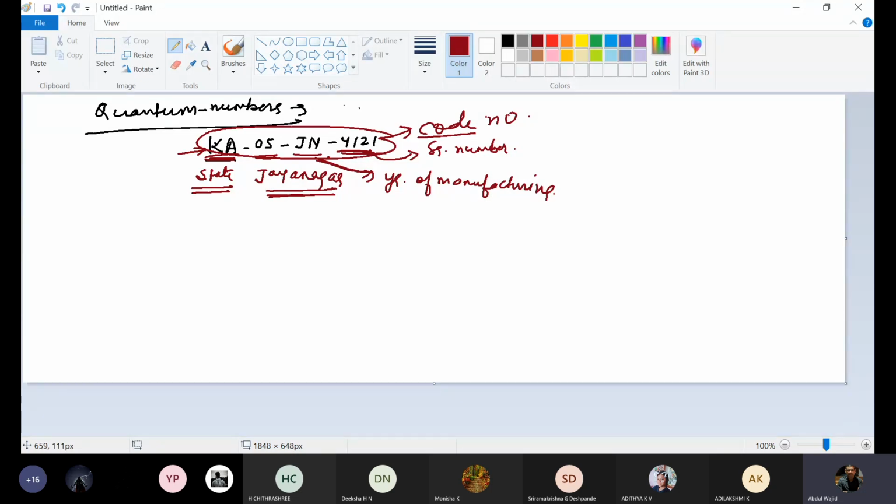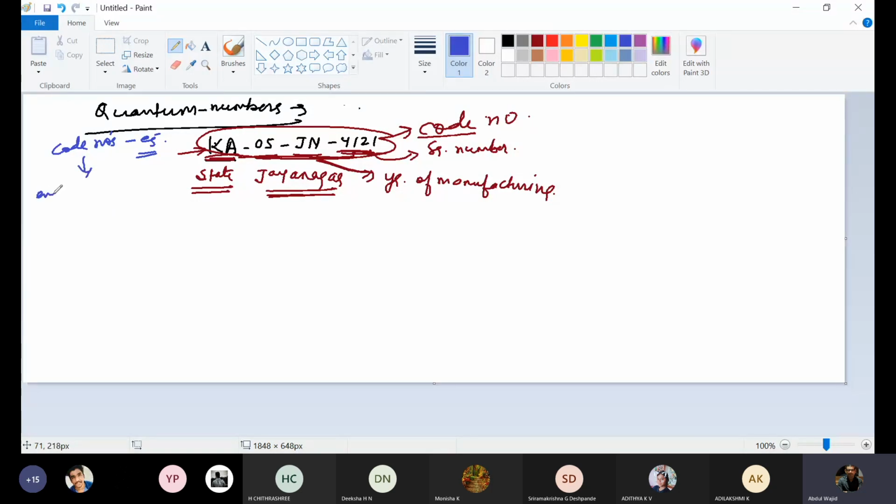Like that, as your vehicle has a certain code number, electrons are also given code numbers. So quantum numbers are the code numbers which give you information about an electron. What information do they provide about an electron?